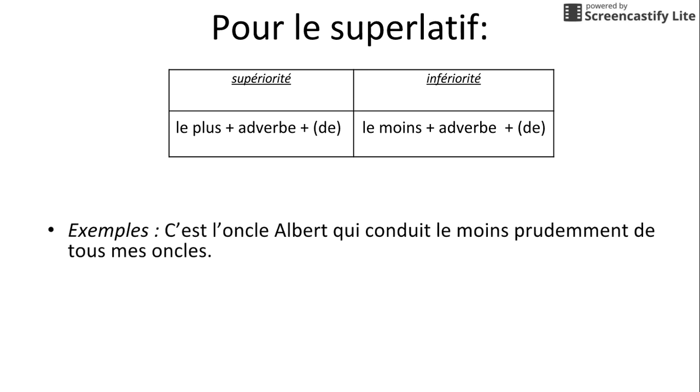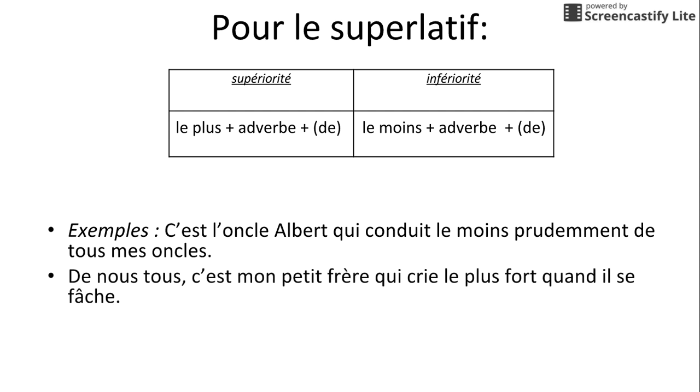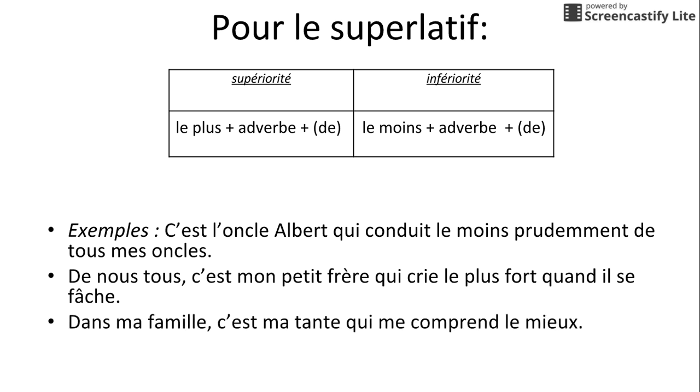So here's an example. This translates as, it's Uncle Albert who drives the least prudently of all my uncles. That de is meaning of the entire group that you're comparing. And in this last example, we can see that we can even end the sentence with our superlative adverb construction.